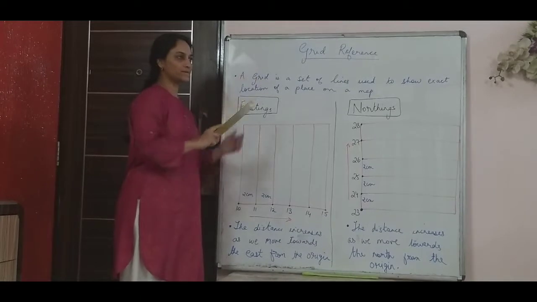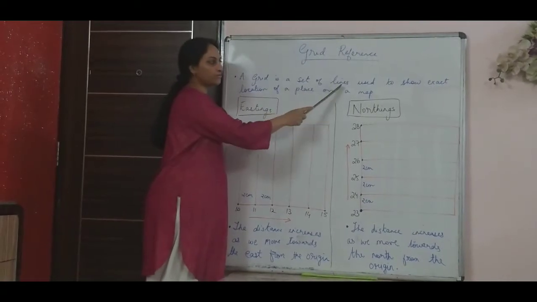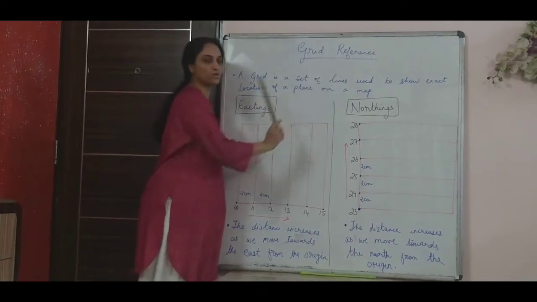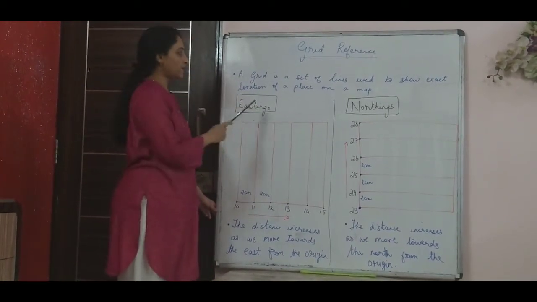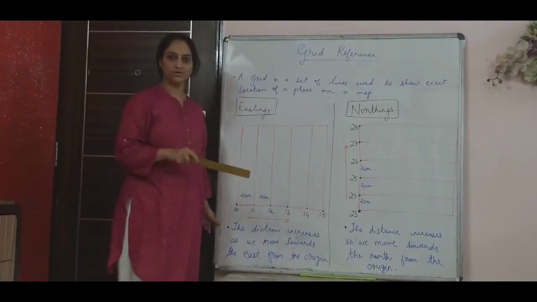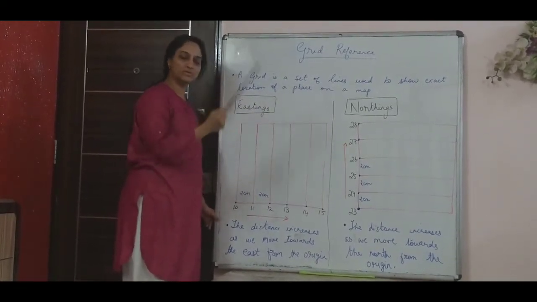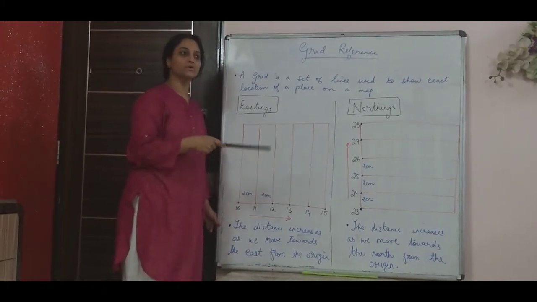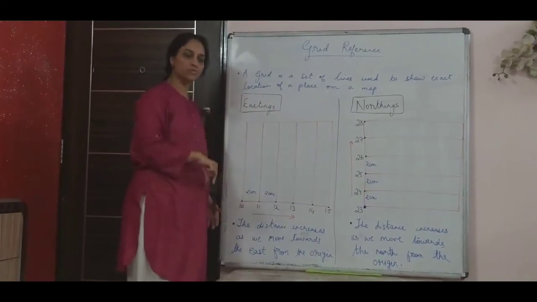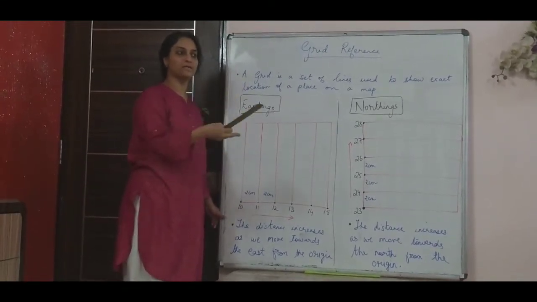A grid means squares that are formed by a set of lines that intercept each other, and they are used to show the exact location of a place on the map. That is called a grid. Most of the maps that we see have latitudes and longitudes, and when they intersect they form a grid. With the help of those latitudes and longitudes, you can locate places on the map. If you know the latitude and longitude of a given place, like for example Mumbai, you can show Mumbai on the map. Similarly, there are smaller areas, like for example a place like Chandivali.